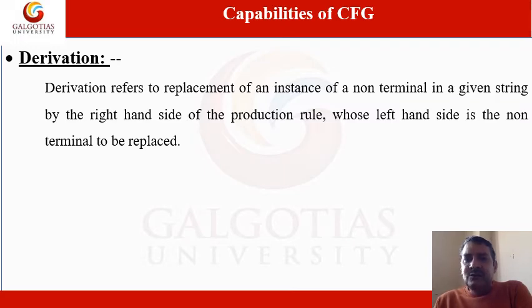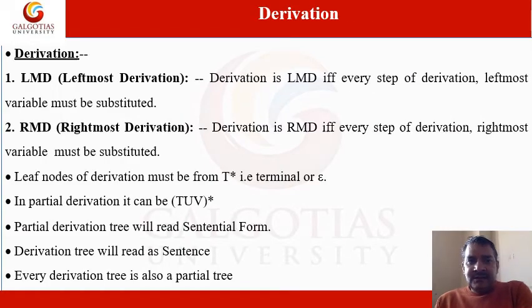Basically, these are the two types of derivations, leftmost derivation and rightmost derivation. We have already discussed this in TOC, but again I am telling you the concept of derivation.